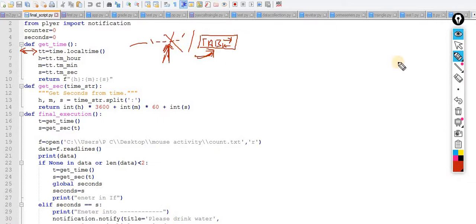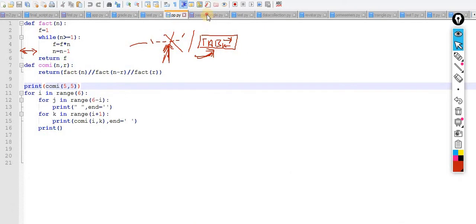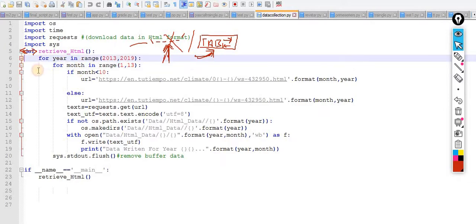the tabs. Why so? Understand this. Again, I am opening this script now. If I maintain the tab, then it is very easy to understand. There is 1 tab, there are 2 tabs, 3 tabs, 4 tabs. If you start with spaces, that means you have to maintain the spaces throughout the entire code. If you start with tab, make sure you maintain the code with the help of the tab.